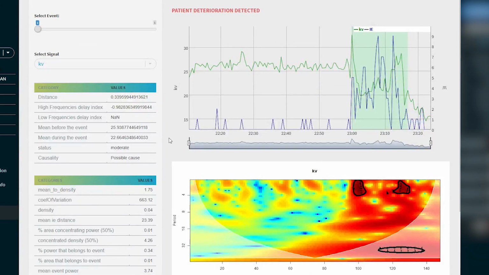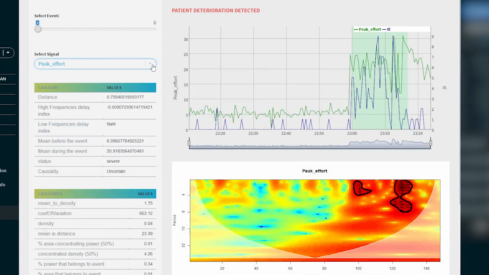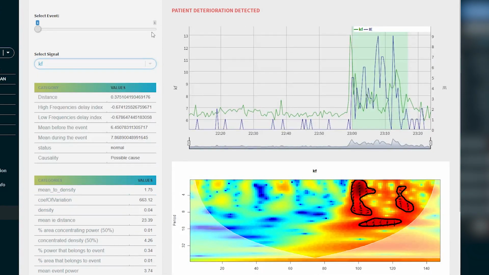Regarding the charts, the physician can select which time series to check against ineffective efforts. In case multiple IE events have been identified, the physician can cycle through them using this slider. The default position is on the most recent one, but the physician can browse through the previous ones that might provide additional information about how the patient is faring.